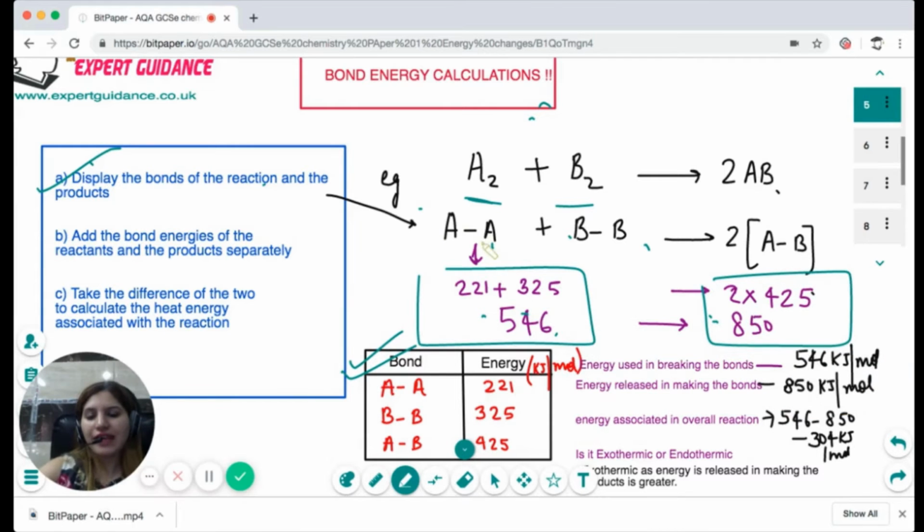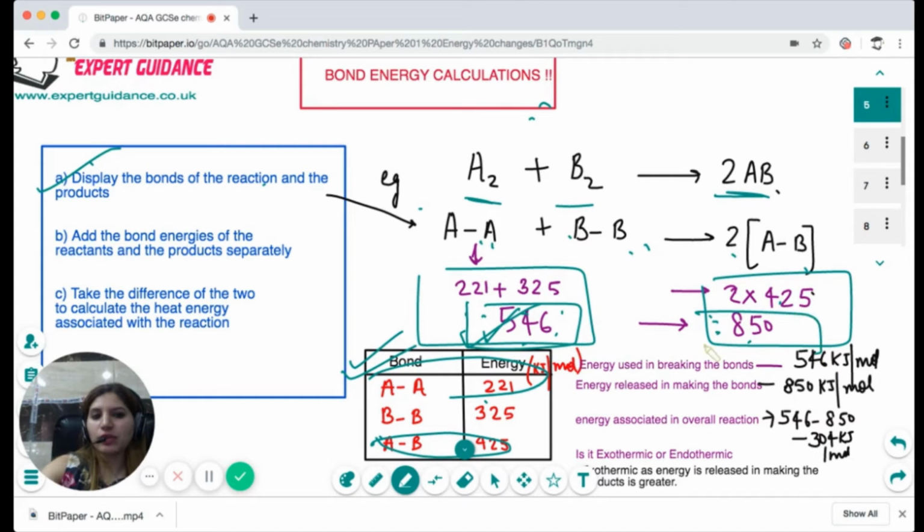So here we have an A-A bond and a B-B bond. From the data booklet, we have 221 and 325. That gives you 546. For the two A-B bonds, it's 2 times 2 times the A-B bond, which is 425. That gives 850. So the energy required to break the bonds of the reactants is 546. The energy released to make the products is 850.